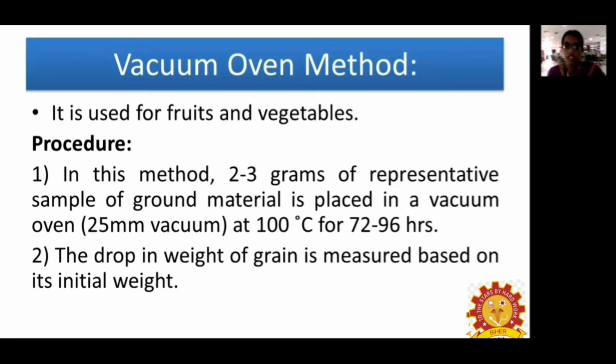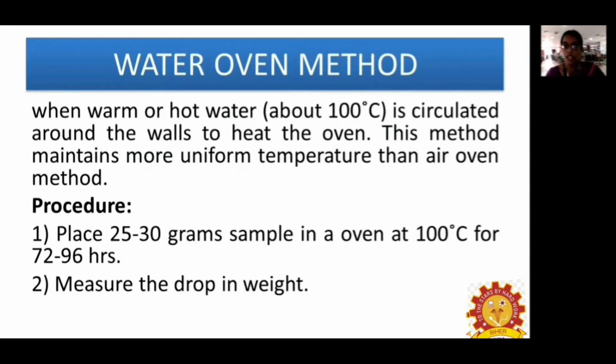Then the drop in weight of the grains is measured with respect to the initial weight, that is, how much material is lost in weight. Based on this difference, we calculate the moisture content of the sample.